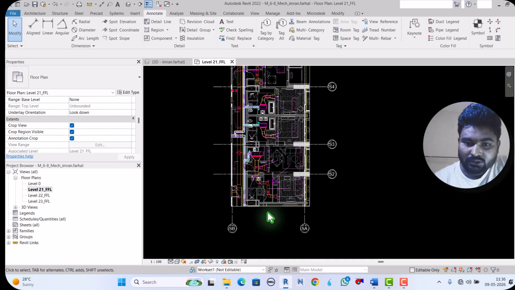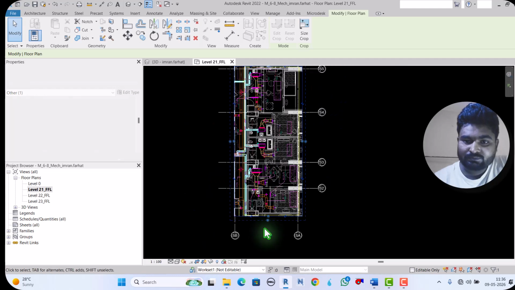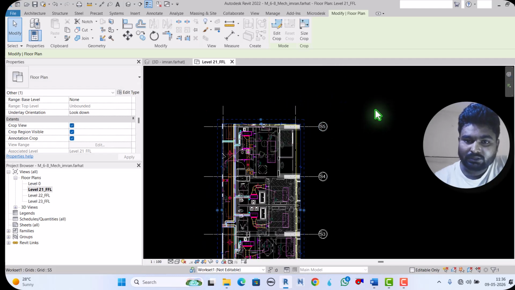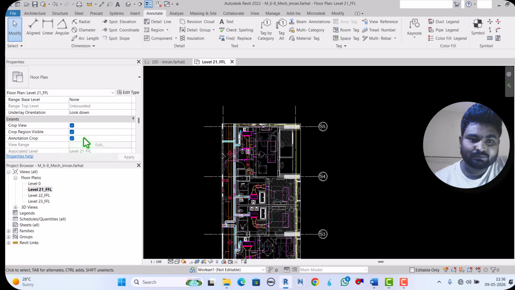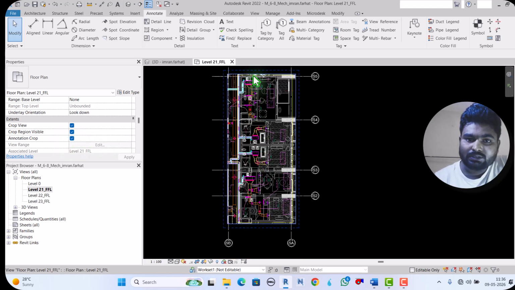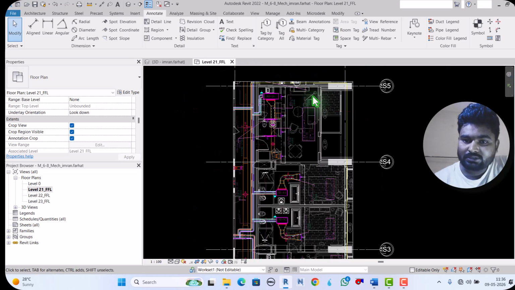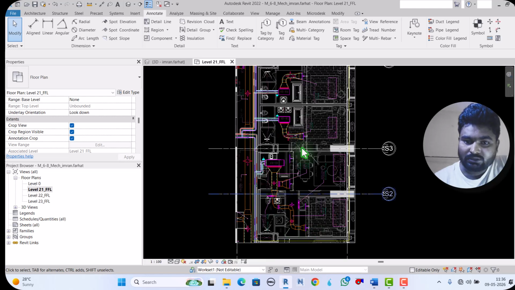So I crop here, everything fine. This is our yellow area which I have to model, these areas.